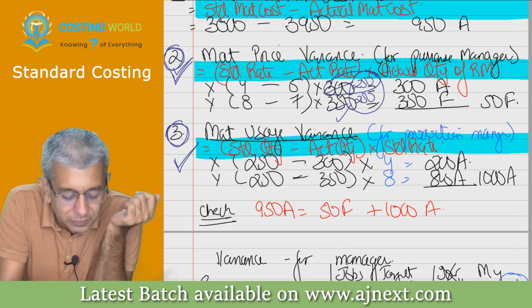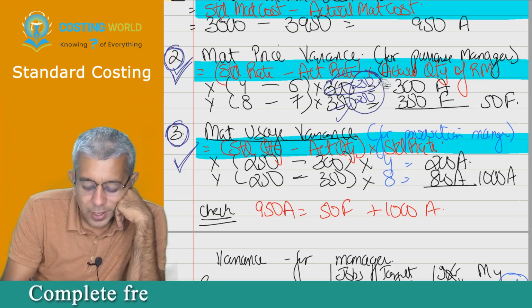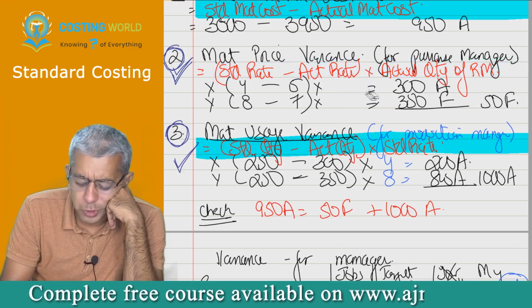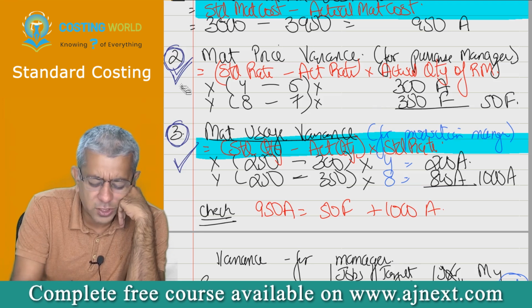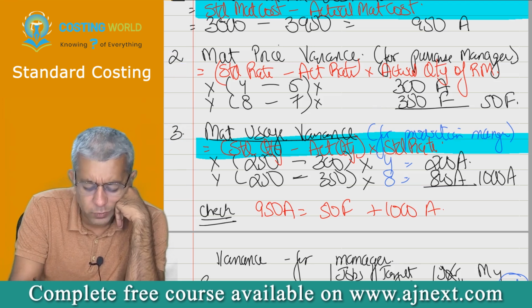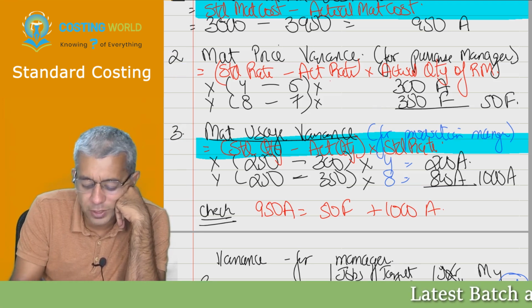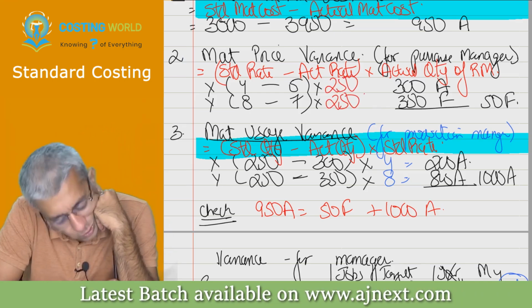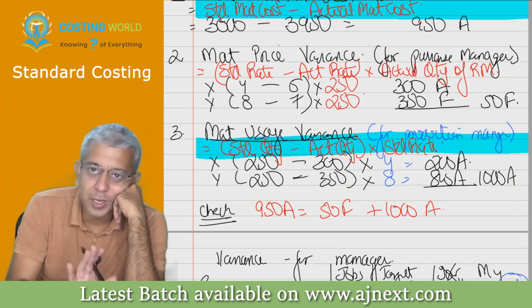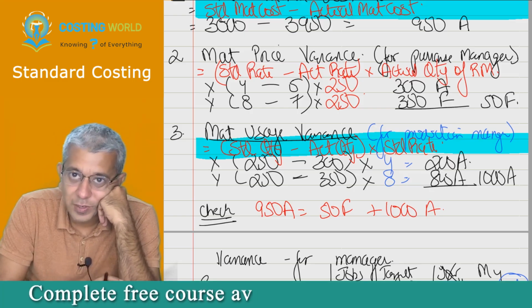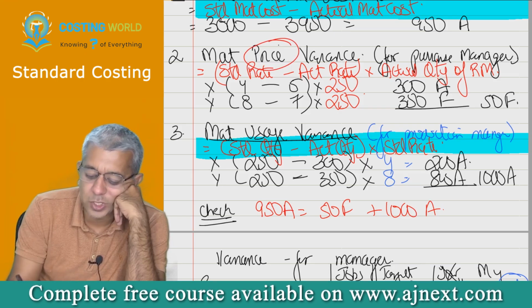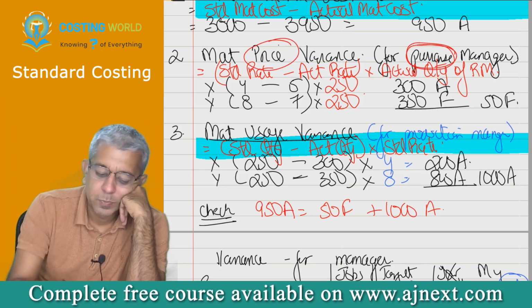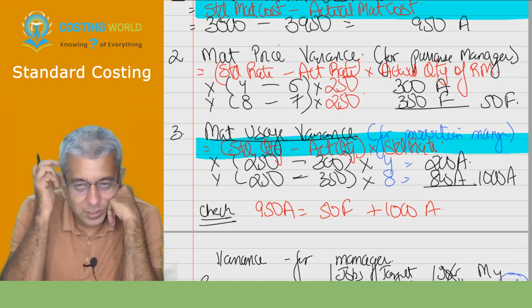Time over. Listen. Now, suppose that girl says, sir, we should be writing 250, 250. I say, okay, we'll write down whatever you want. So I'll write down 250, 250. That's okay? But now, everybody else will tell me, this variance is for which manager, beta? Purchase manager. Everybody will answer me one question.